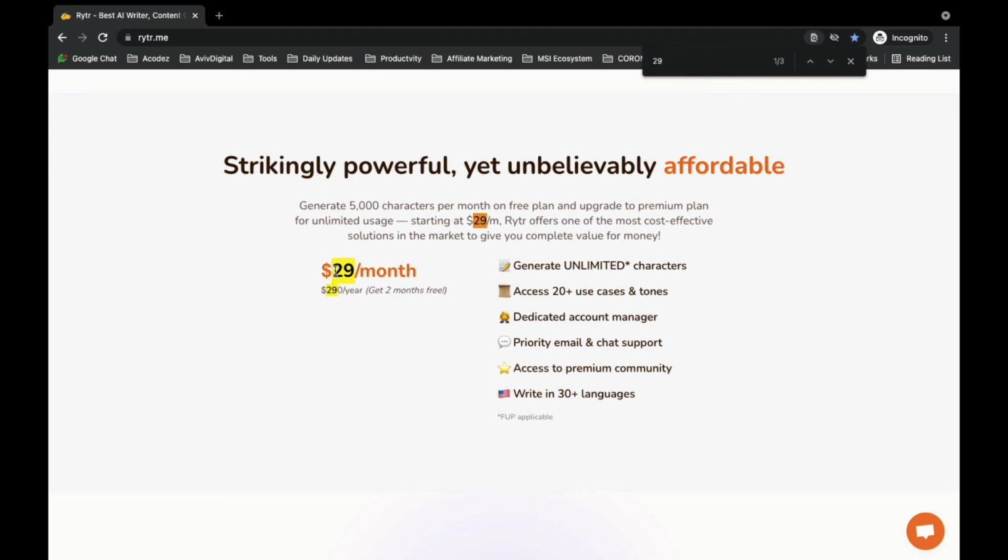You can get it for just $22 per month, $290 per year, get 2 months free. And I must say that this is worth $1,000 at least. Generate unlimited characters, access 20 plus use cases and tones, dedicated account manager, priority email and chat support, access to premium community, write in 30 plus languages.